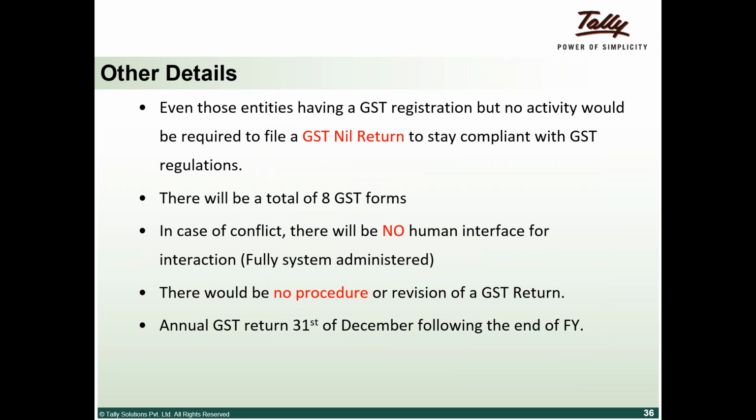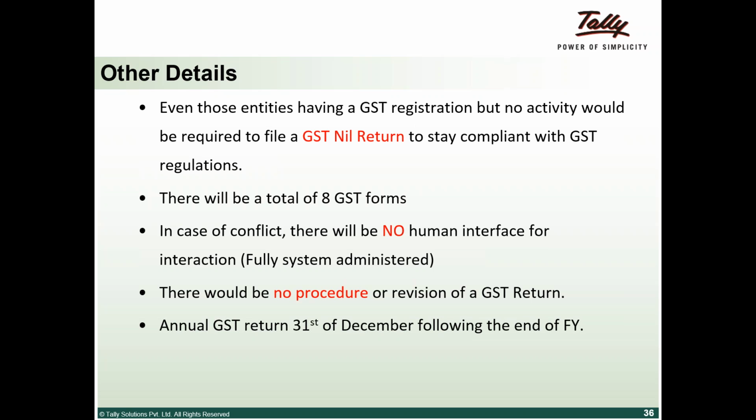There will be 8 GST forms: GSTR 1, 2, 3, 4, 5, 6, 7, and 8. Basically, GSTR 1, like I said, is on the output tax. GSTR 2 would be on the input credit that I can take. GSTR 3 would be a combination of 1 and 2. It's a monthly return. GSTR 4 is a quarterly return for compounding taxpayers. Like I said, there is a concept called compounding or composite.